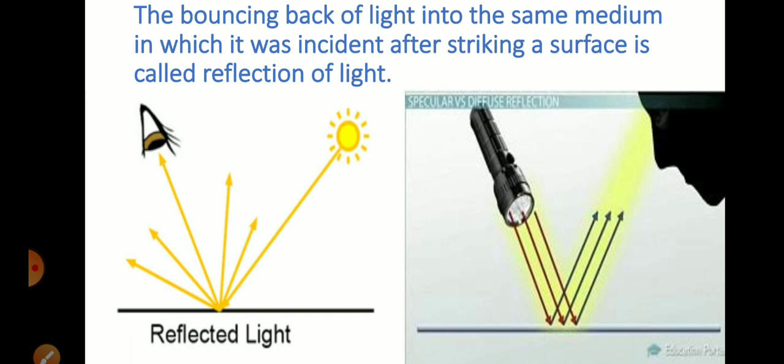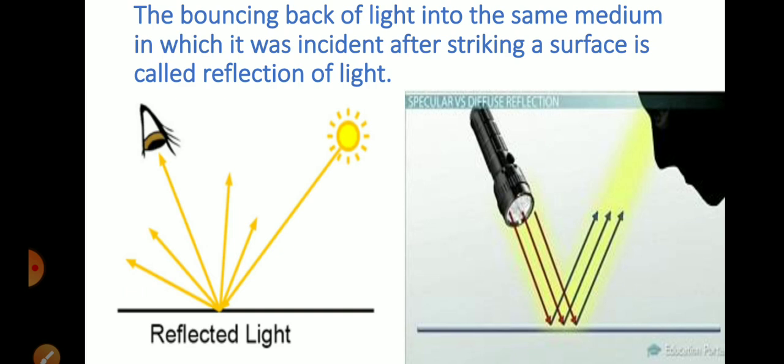The bouncing back of light into the same medium in which it was incident, meaning when it falls on the surface. When will the light bounce back? After falling and striking the surface, it will bounce back. And this bouncing back of light is known as reflection of light.